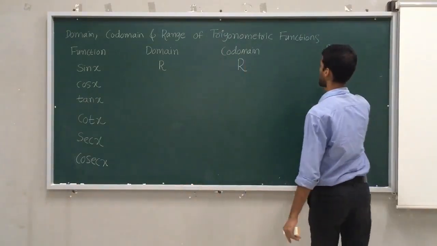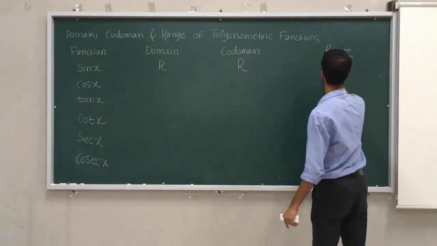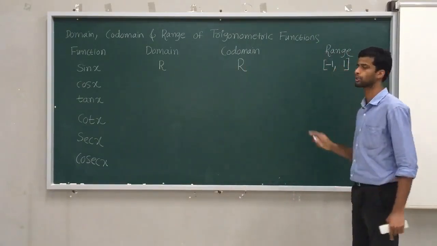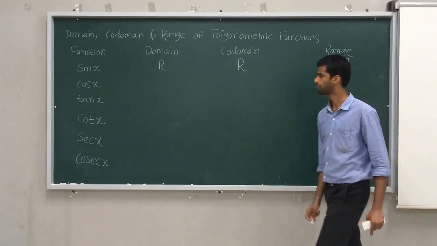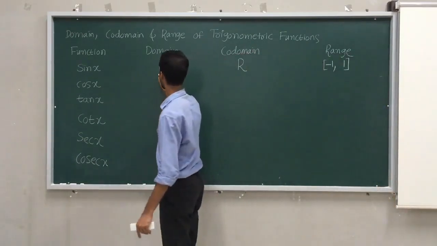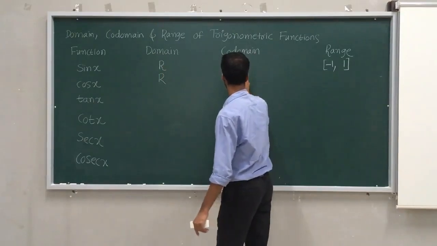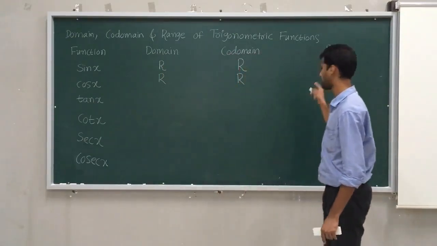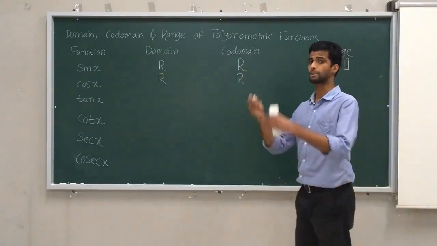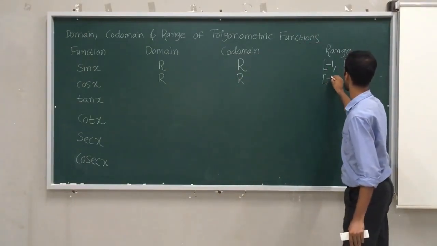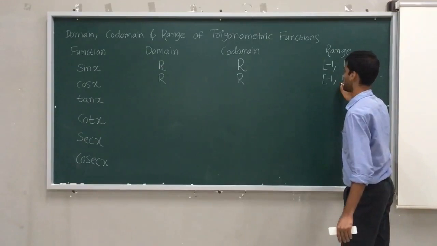Therefore, the range of sin x is the closed interval -1 to +1. This is a closed interval because the endpoints are included. When you come to cos x, its domain is again real numbers only. Codomain is again real numbers only. But again, we studied the unit circle. As per the unit circle criteria, the range of cos x is also the closed interval -1 to 1.